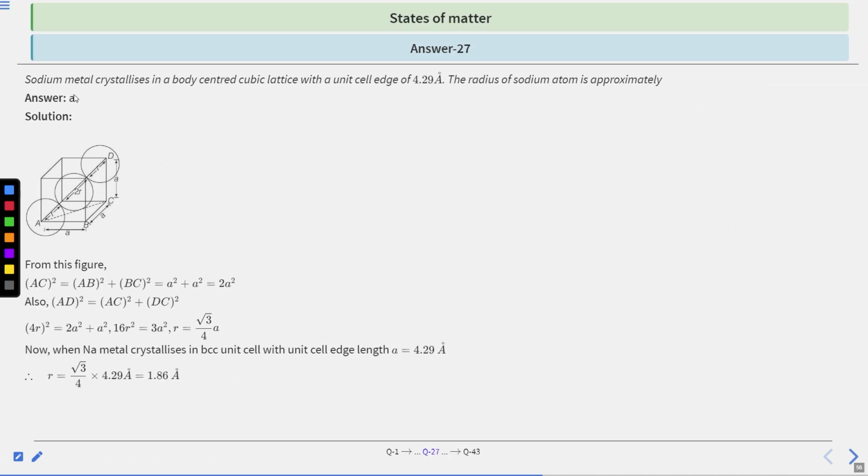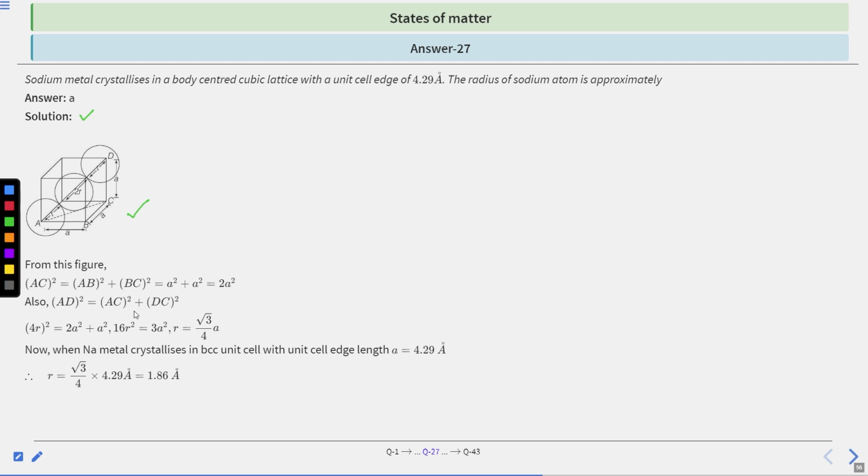Okay, so the correct answer is option number A. Here you can see the diagram of the situation depicted in the question. From this figure, AC square will be equal to AB square plus BC square according to the Pythagoras theorem. So a square plus a square will be 2a square because we have a cubic lattice. And also AD square will be equal to AC square plus DC square.